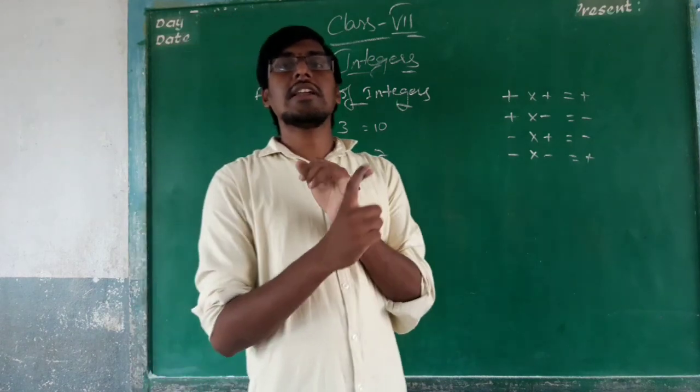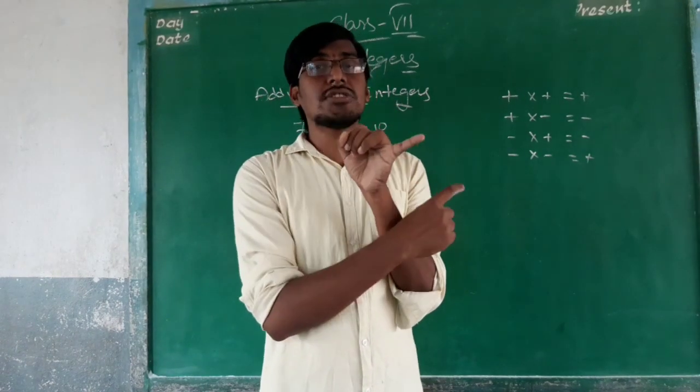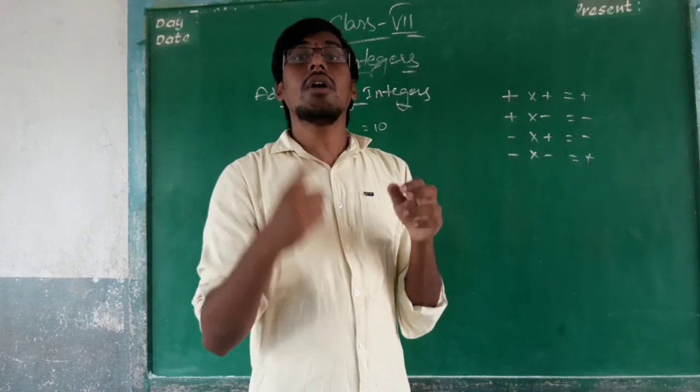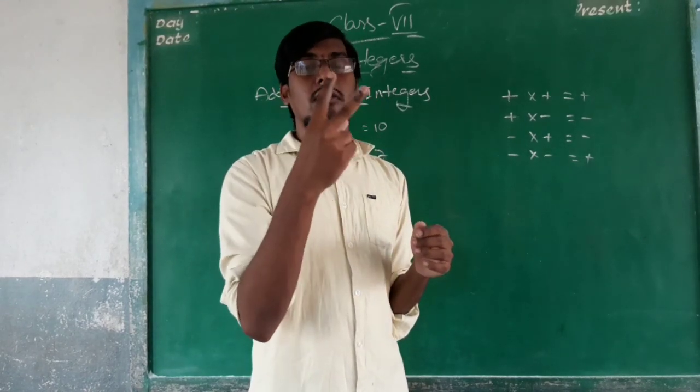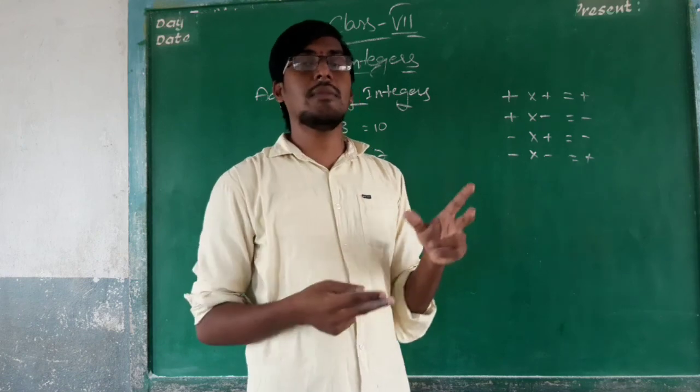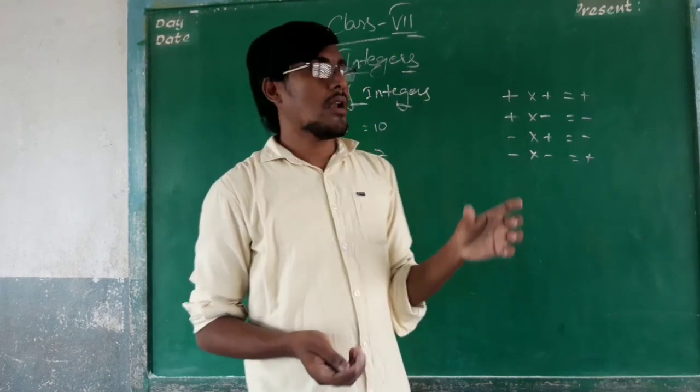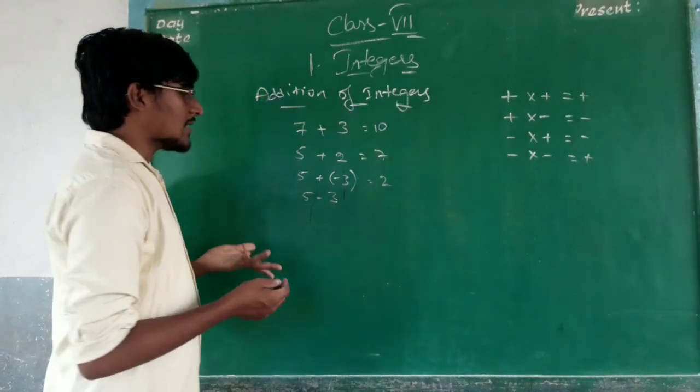So you have learned carefully that two positives or two negatives will come as a positive product, and one negative and one positive value will mean the product will be a negative value. Okay. Now let us move on to some more examples.